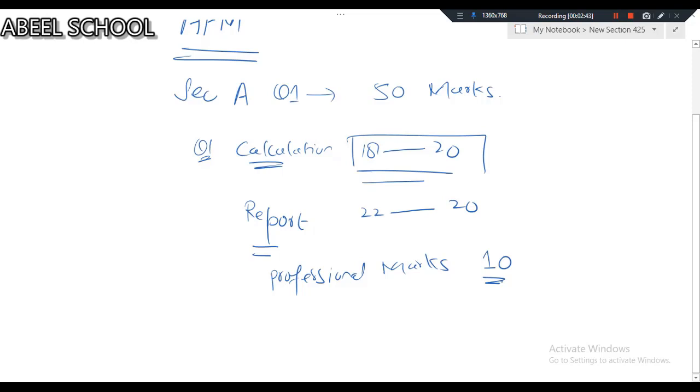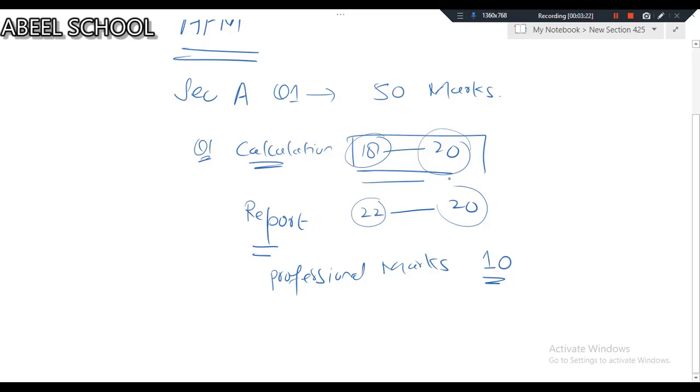So in section A, there will be one question, but obviously that one question is going to have a number of parts. It could be A, B, C, D like this. But a very important point, if I break question 1 into 3 big chunks: one is the calculation part, roughly 18 to 20 marks. Second, the report, 20 to 22 marks. Because if the calculation part is 18, then definitely the report is going to be 22 marks. If the calculation part is 20, then the report is going to be 20. But in addition to that, you will be getting 10 professional marks.